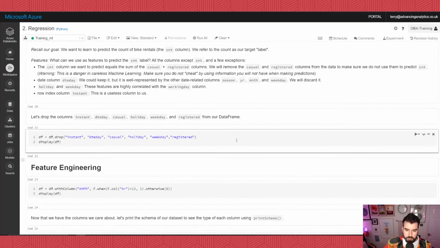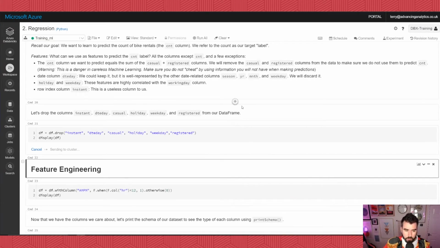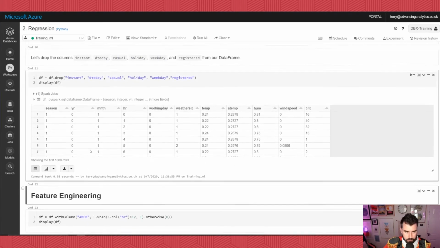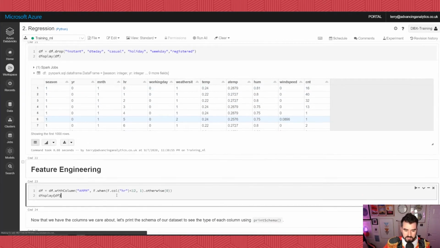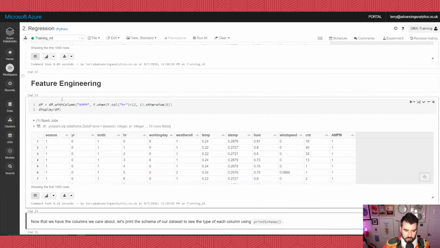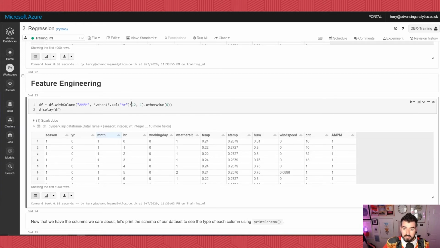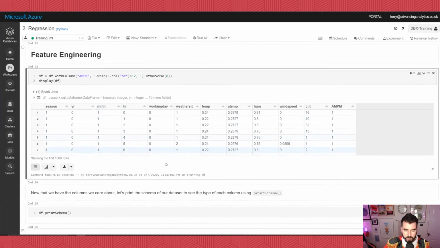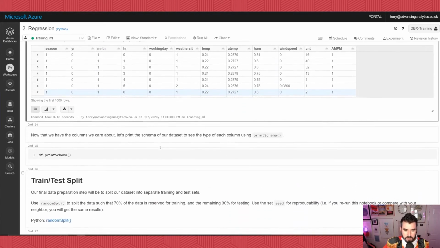Okay, so we're going to pre-process our data. The first thing we're going to do is drop a couple of columns that we don't think are relevant. Okay. That's our data minus our dropped values. Now we're going to do a very basic bit of feature engineering here. I'm going to compute whether or not this was in the morning or in the afternoon. I'm going to say when our hour is less than 12, make this a 1, otherwise a 0. And all that is doing is a little binary flag to say this value of hour is in 0 to 23, so 0-based hour. So less than 12 gives us 0 to 11, right? AM versus PM. Okay. Now that we have got our features, we're all engineered, we're all good.